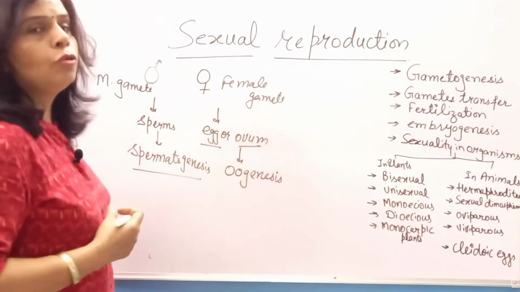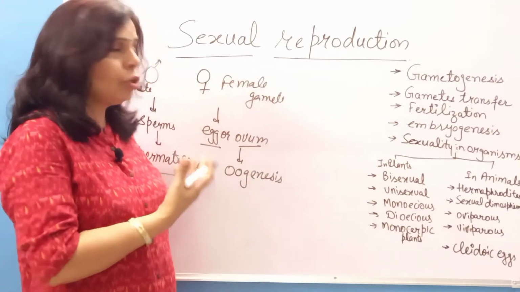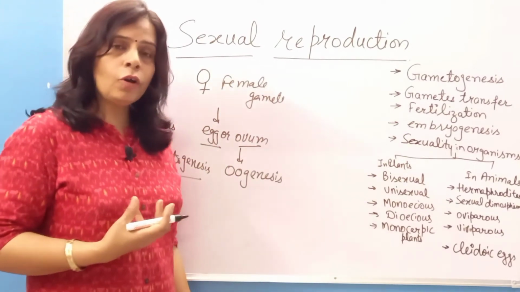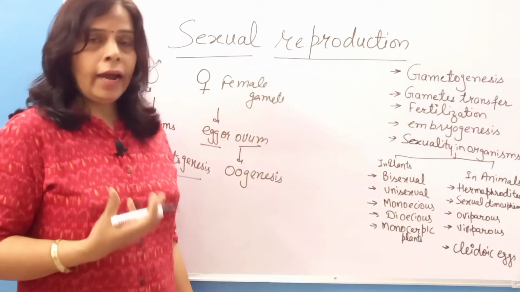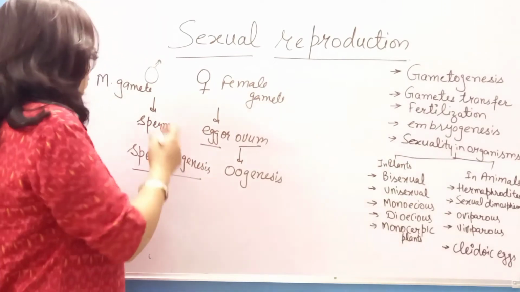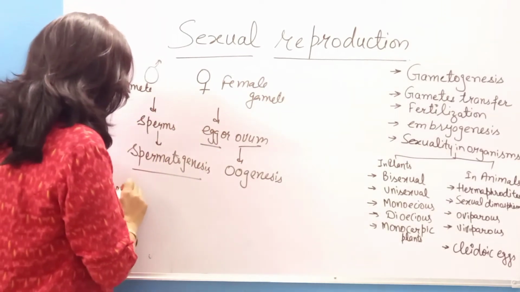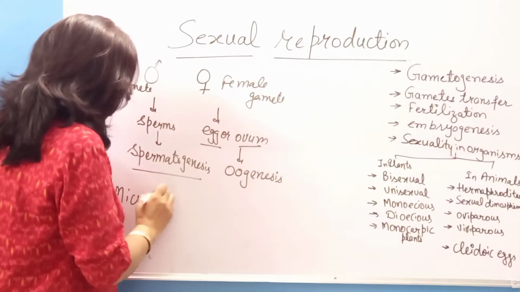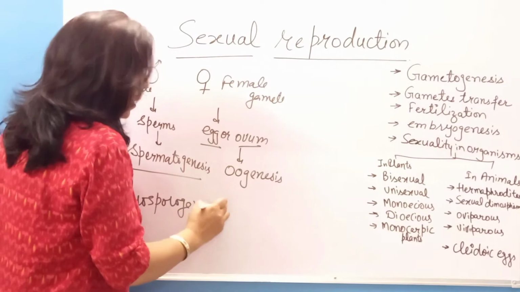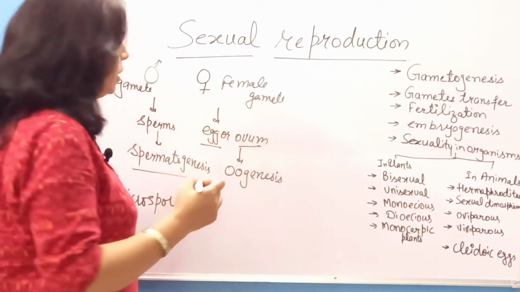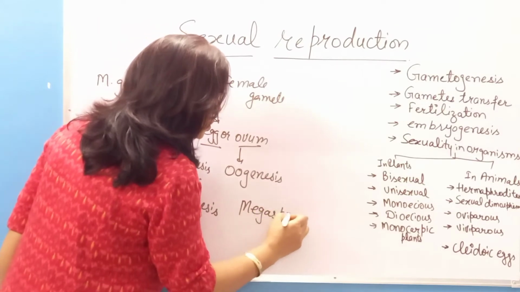But if I talk about plants, I am talking about the higher plants as it is sexual reproduction. You all know the sexual reproductive structure in plants is the flower. In the flower, the formation of male gamete is known as microsporogenesis and the formation of female gamete is known as megasporogenesis.